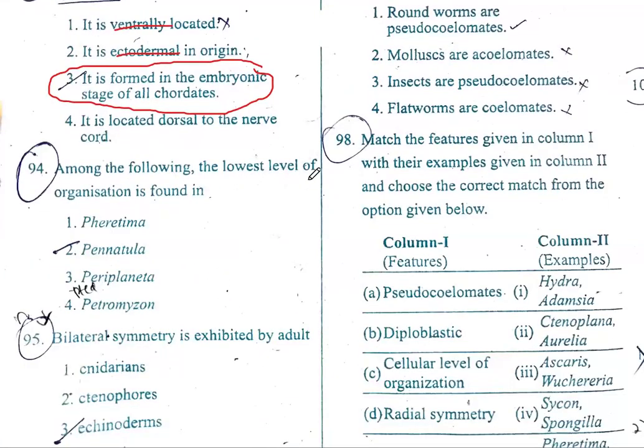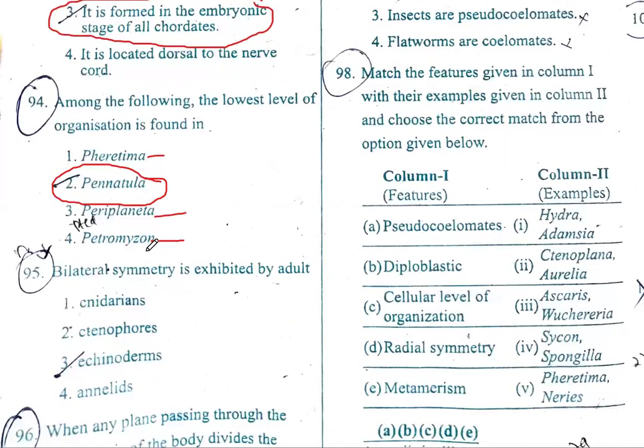Among the following, the lowest level of organization is found in Pheretima, organ system; Pennatula, sea pen, that is tissue grade of organization; Periplaneta, organ system; Petromyzon, lamprey, cyclostomata, also organ system. Pennatula, sea pen, that is tissue grade of organization. Remaining all have organ system grade of organization.